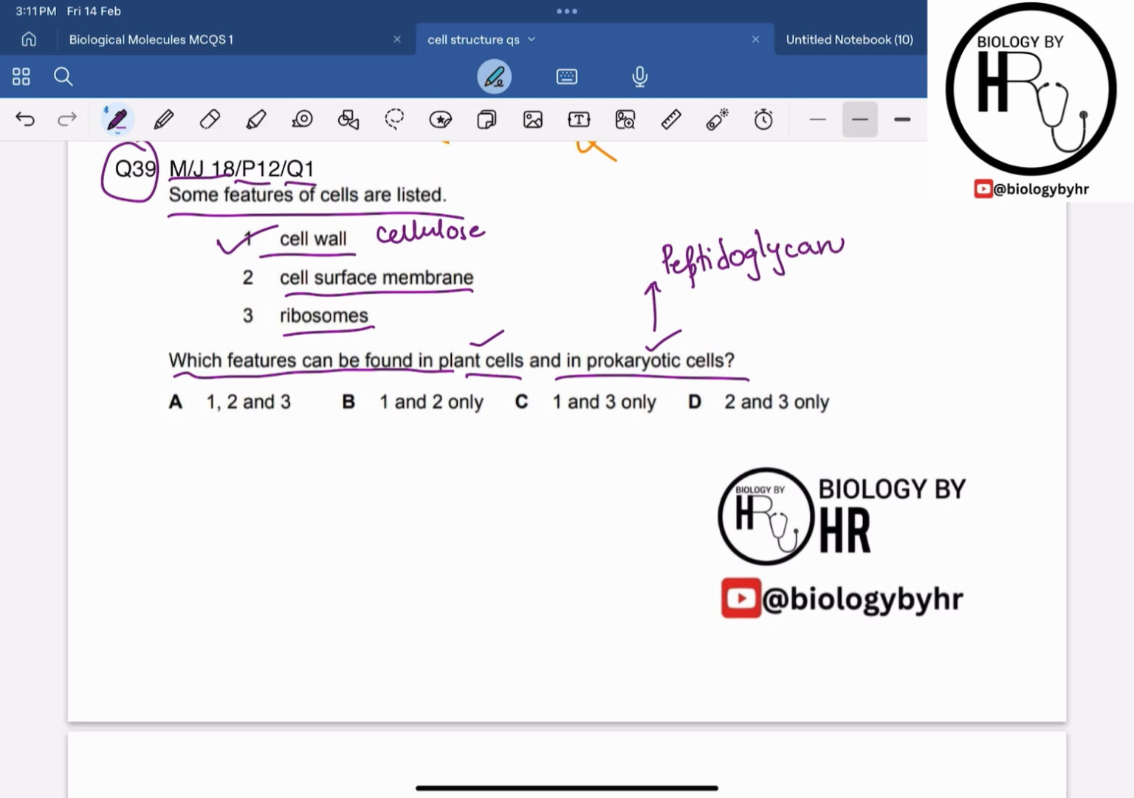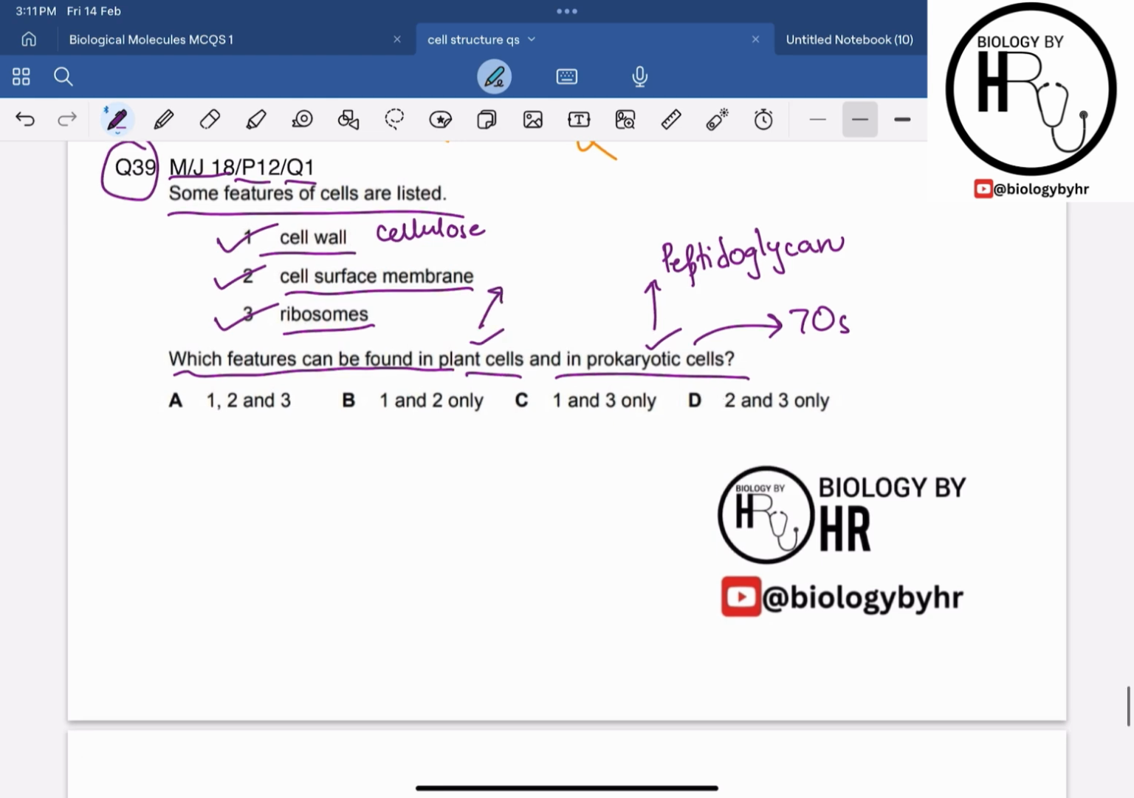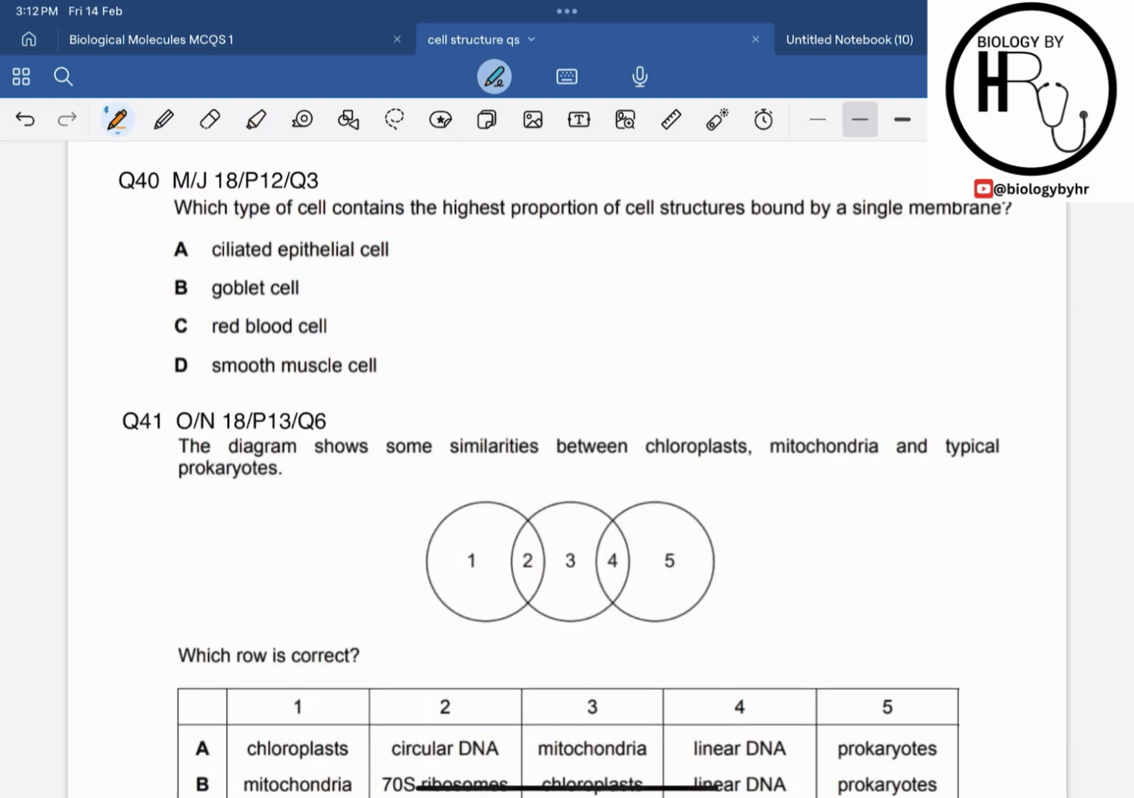Cell surface membrane is present beneath the cell wall in each the plant cell and the prokaryotic cell. Ribosomes are present in the prokaryotic cell. If I talk about the prokaryotic cell, 70S ribosomes are present, and if I talk about plant cells, both the 80S and the 70S ribosomes are present. So hence the correct answer for question 39 is option A.